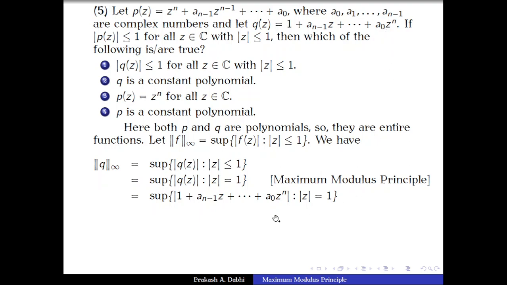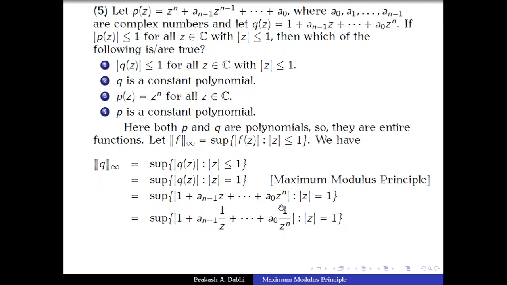Q has this form, but because mod of z is 1, 1 upon mod z is also 1, so we may replace z here by 1 upon z. That is what we have done. Again, why? Because mod of z is 1 if and only if mod of 1 upon z is 1.